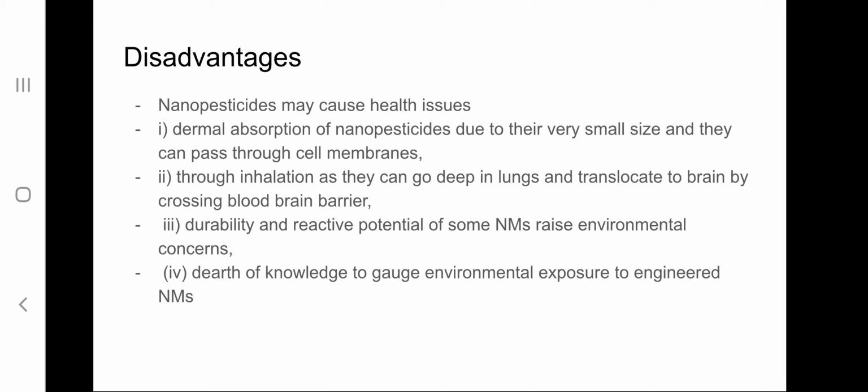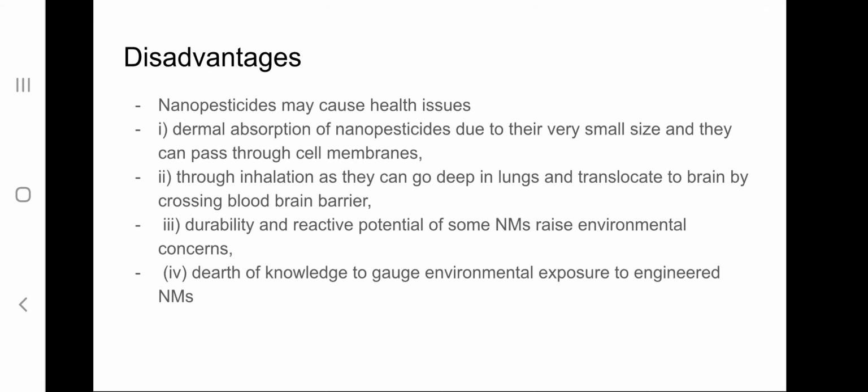And there are also certain disadvantages associated with nano pesticide. The disadvantages are that they can cause health issues. Due to their small size, they can be readily absorbed through the cell membrane, and they can be translocated across the blood-brain barrier, and also they can cause environmental harm due to their durability and reactive potential.